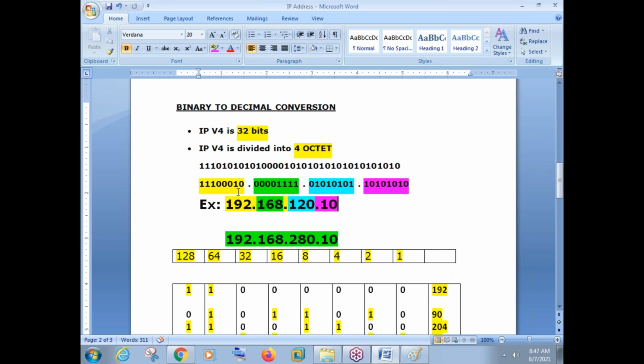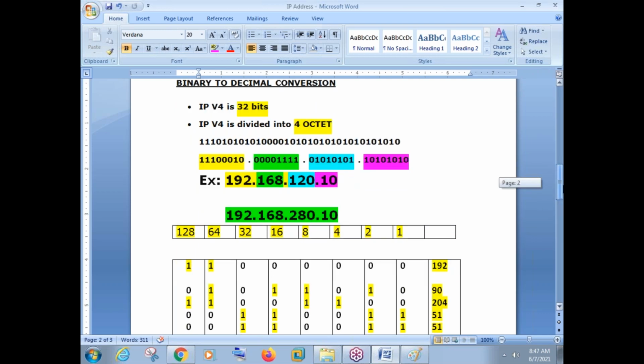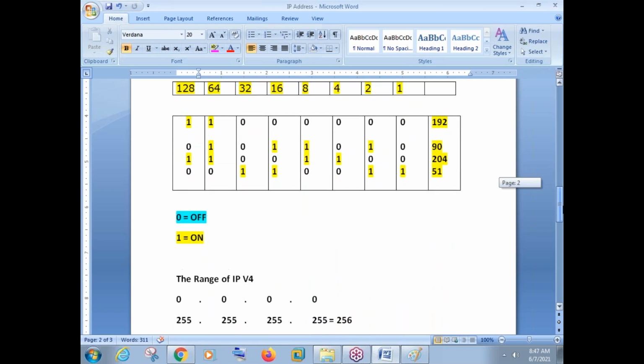So just take some random binary numbers and try to convert them into decimal. We have seen these examples here, so let us go and revise this. The first example we have seen here is 11000000. This was the binary number. And the output we got here is 192. But the question here is how we got this output.